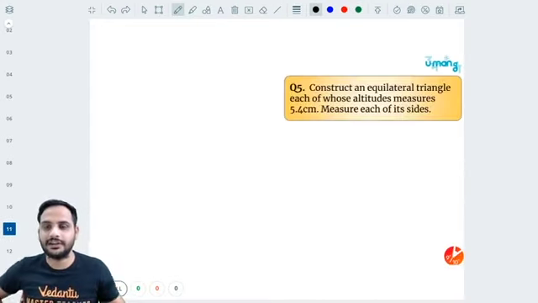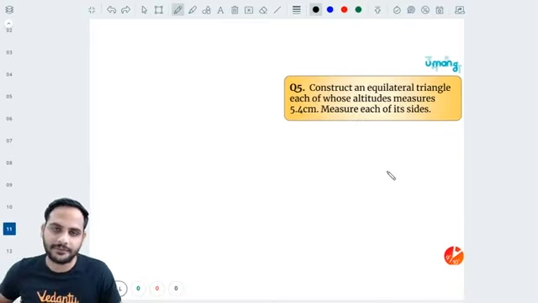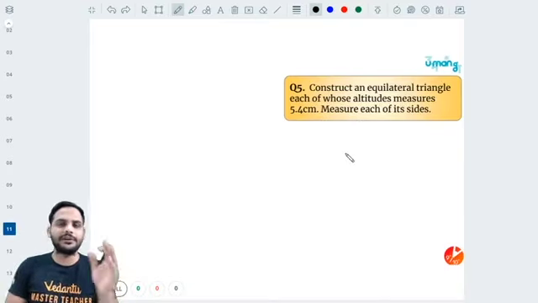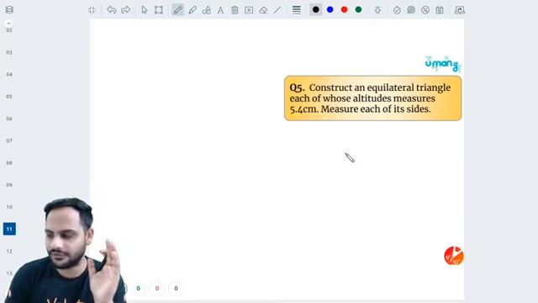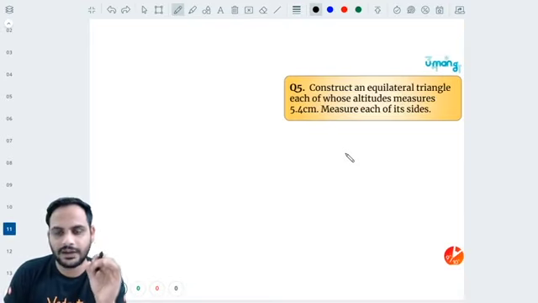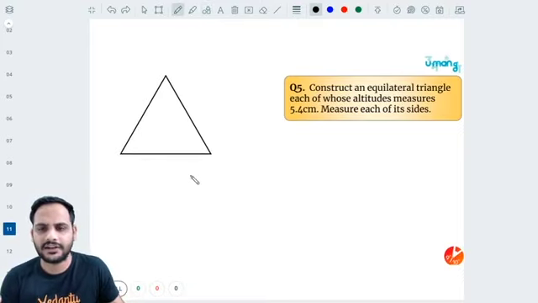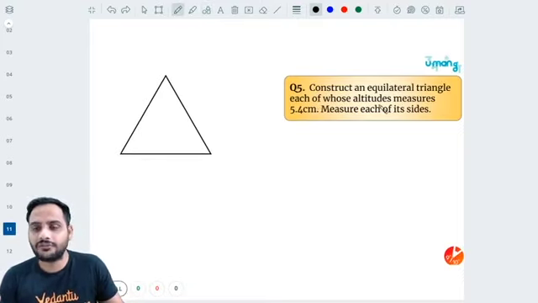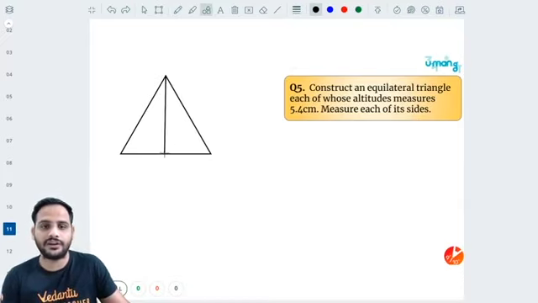So the next question is this. Construct an equilateral triangle, each of whose altitudes measures 5.4 centimeter. Measure each of its sides, right? Now the triangle you need to form, so use a little thought about what they are asking, and the properties of the triangle also we need to understand. Construct an equilateral triangle. You want an equilateral triangle, so I am just drawing a rough diagram and seeing how it will look. Each of whose altitudes measures 5.4 centimeter. So the length of the altitude is 5.4 centimeter. Okay, so the length of all these altitudes.